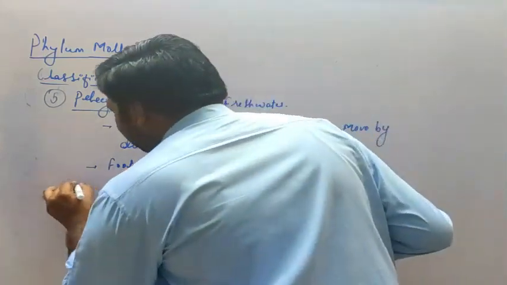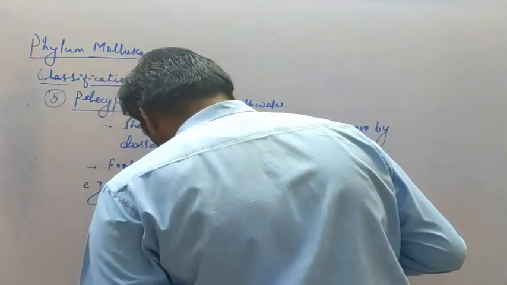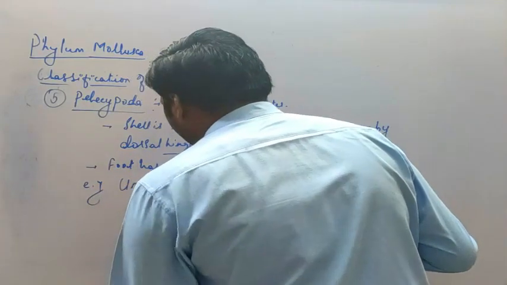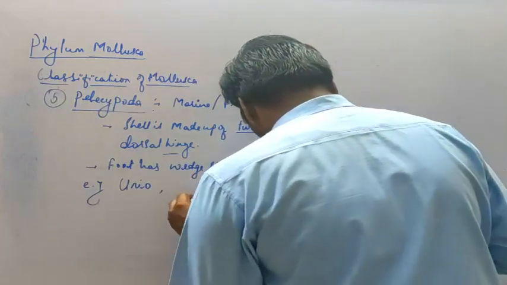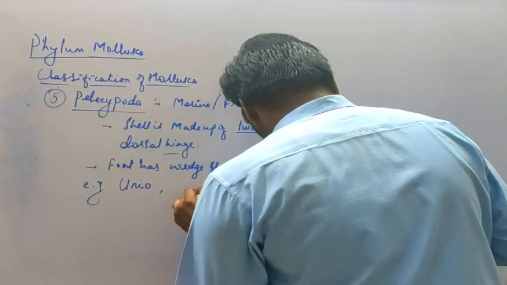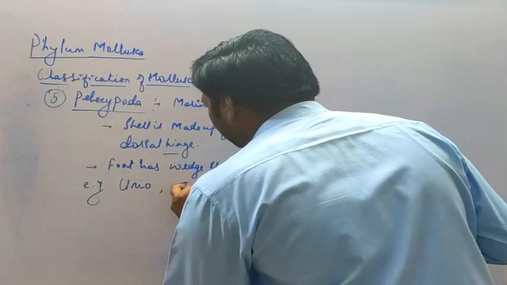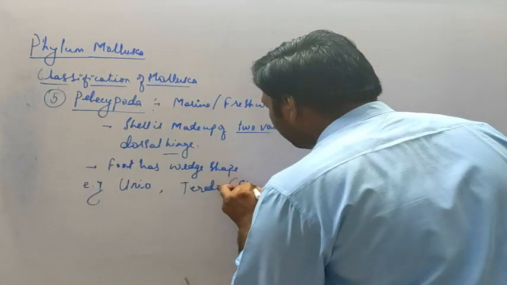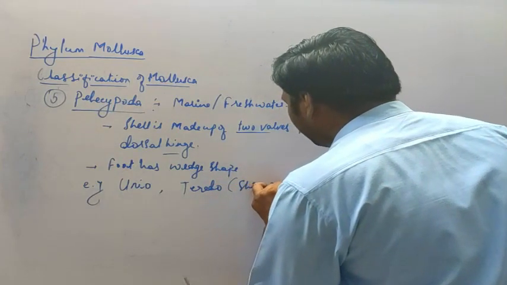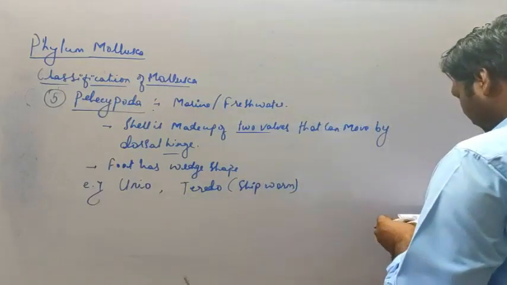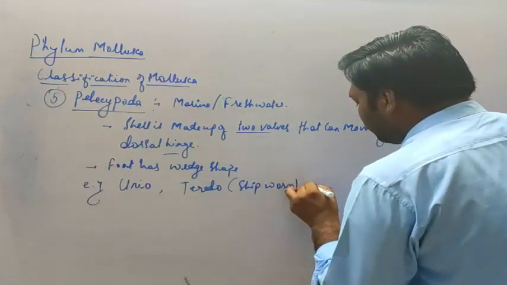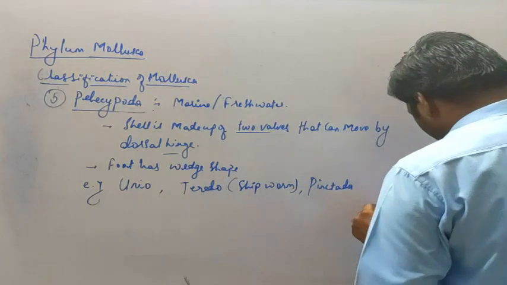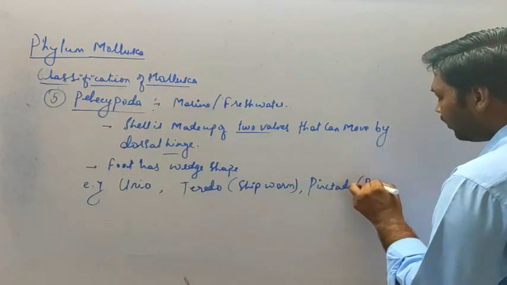And examples are Unio, then Teredo, which is also referred to as the shipworm, then Pinctada, which is also referred to as pearl oyster.